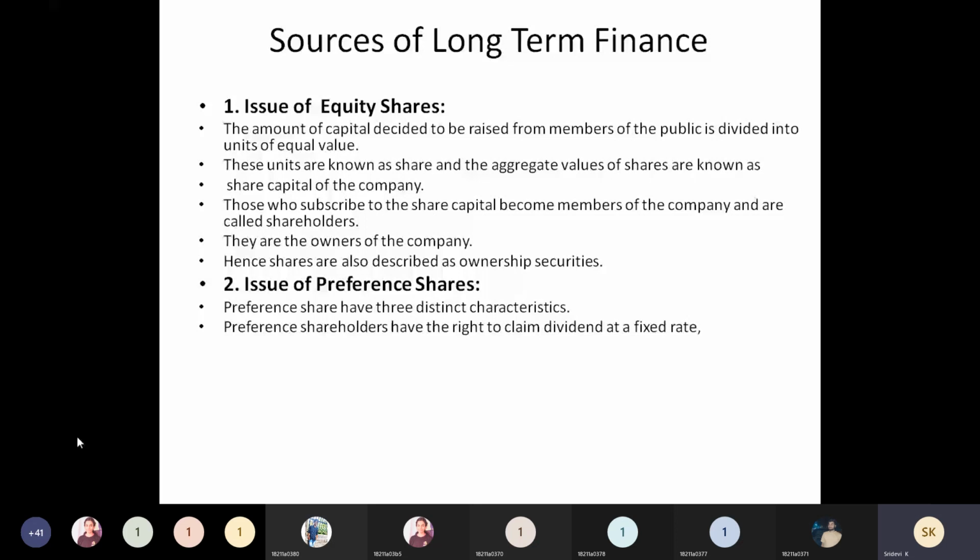So here, merits and demerits means don't think in terms of the investor. Think in terms of the company. What are the advantages and what are the disadvantages?